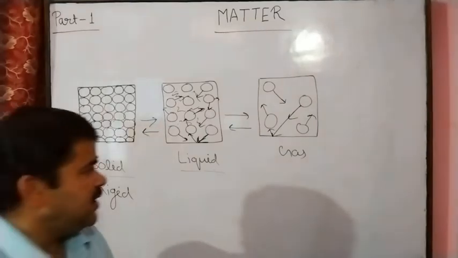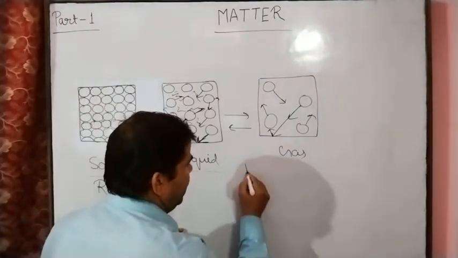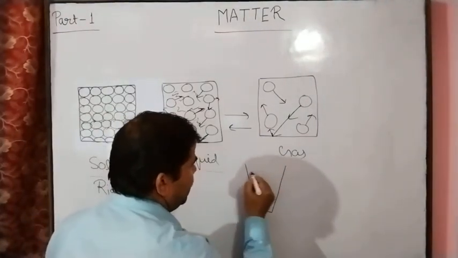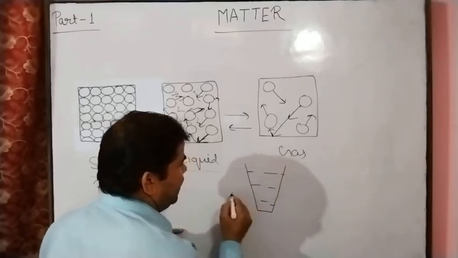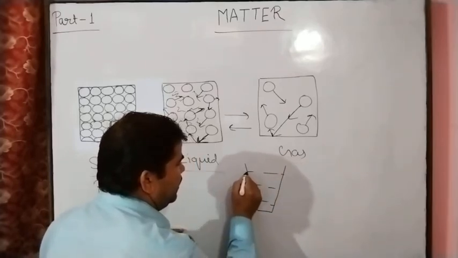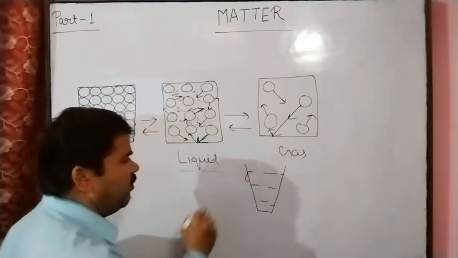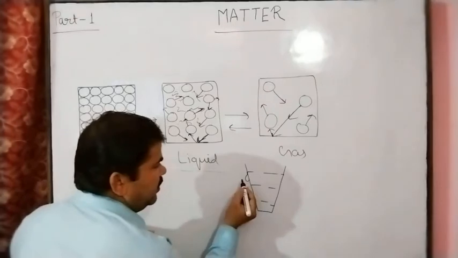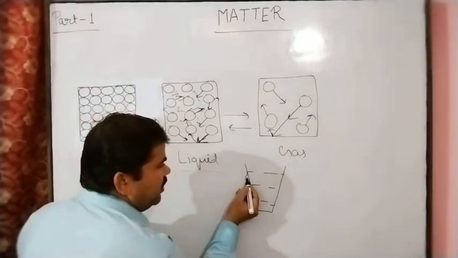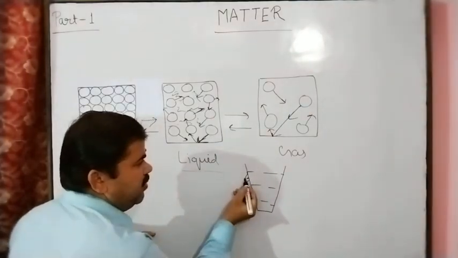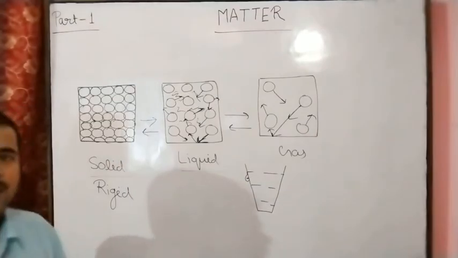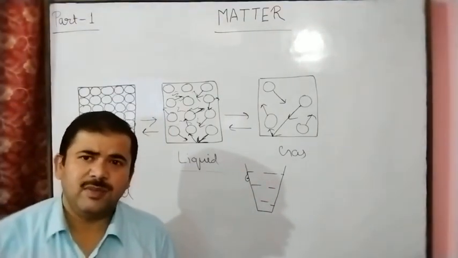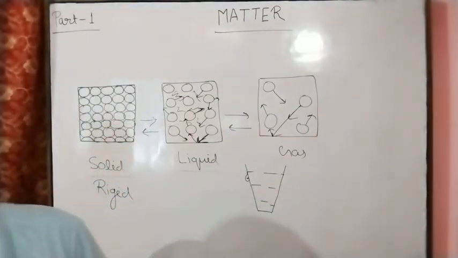Suppose there is one glass filled with water, and one drop of water is present on the wall of the glass. Between the water molecule and the glass molecule, the force of attraction exists, and this is called the adhesive force.